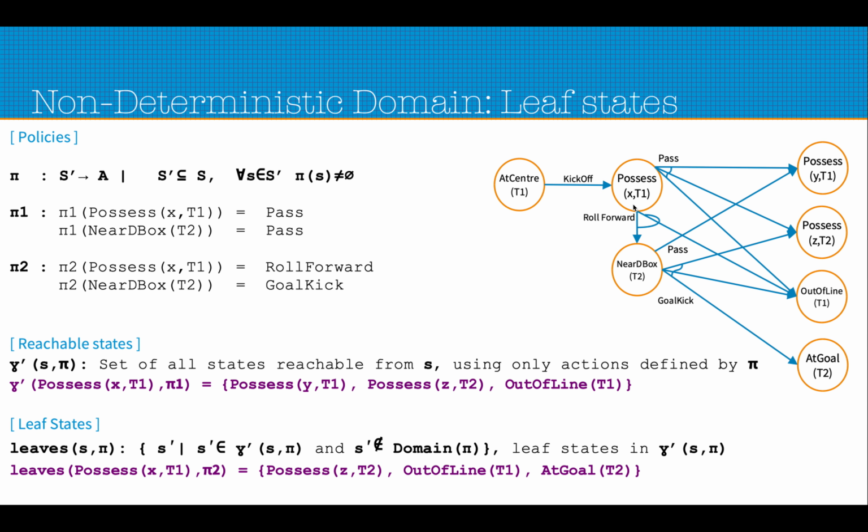But if we reach, using roll forward, for example, the out of line t1, or from this near D box we apply the goal kick and reach one of these three states, from these three states we do not have any policy. Basically the policy pi 2 does not define any action on these three states. So that's why these three states do not appear in the domain list of the policy pi 2. So these are the leaf states.